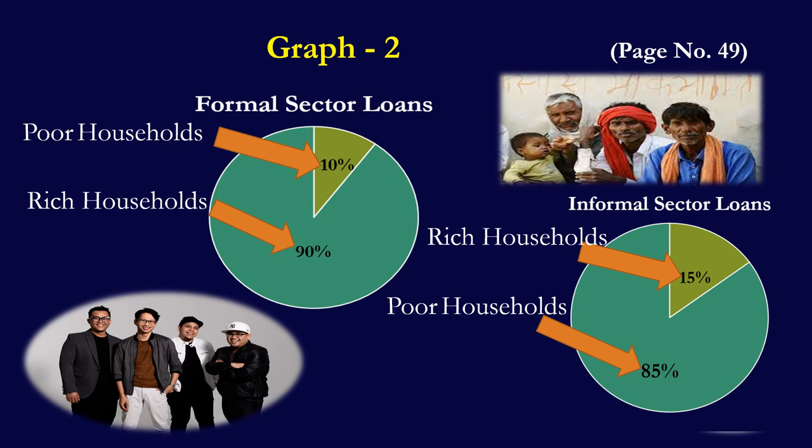Thus, it is necessary that banks and cooperatives should increase their lending in every part of India, especially in rural areas of India, so that people can get cheap and affordable credit. And it is also necessary that everyone can get these loans easily.